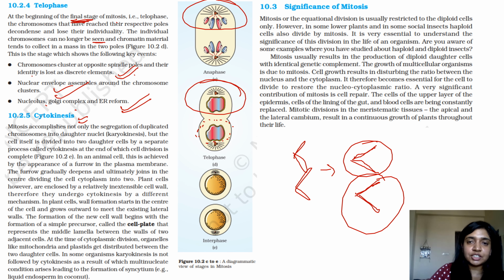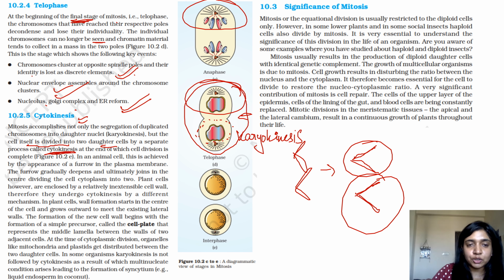Now let's move to the end, which is cytokinesis. Mitosis accomplishes not only the segregation of duplicated chromosomes into daughter nuclei, but the cell itself is divided into two daughter cells by a separate process known as cytokinesis. Till this point only karyokinesis, the division of the nucleus, has occurred, but it is still one big cell. Now this cell has to divide into two daughter cells. In an animal cell, this is achieved by the appearance of a furrow in the plasma membrane. The furrow gradually deepens, as you can see over here, and ultimately joins the center, dividing the cell cytoplasm into two.